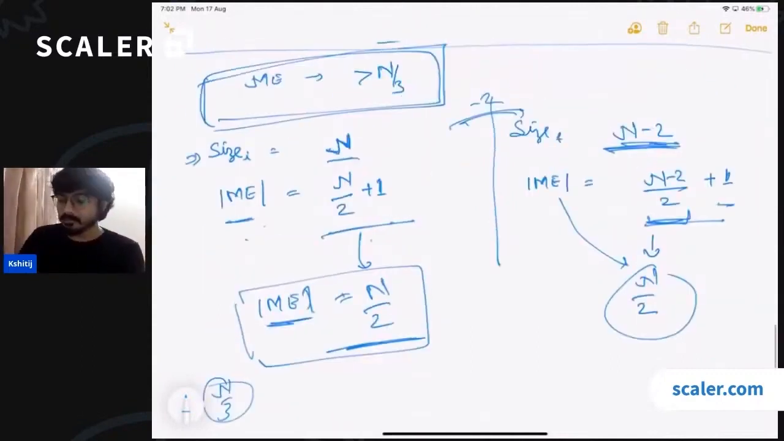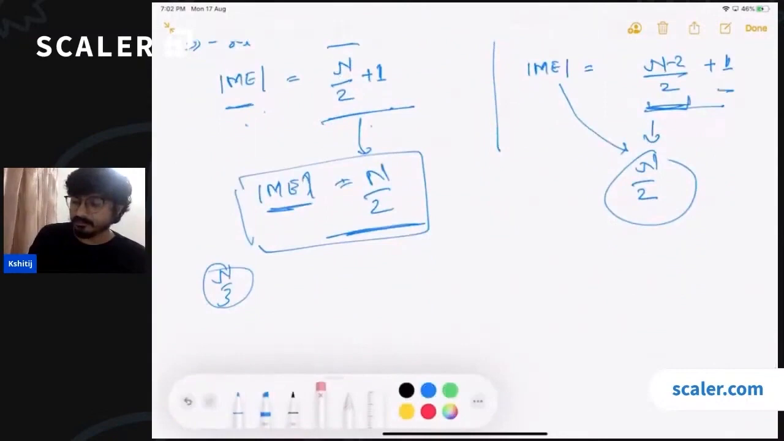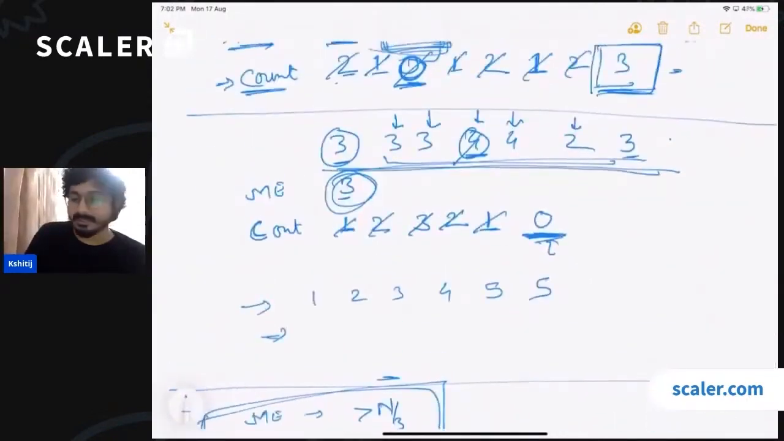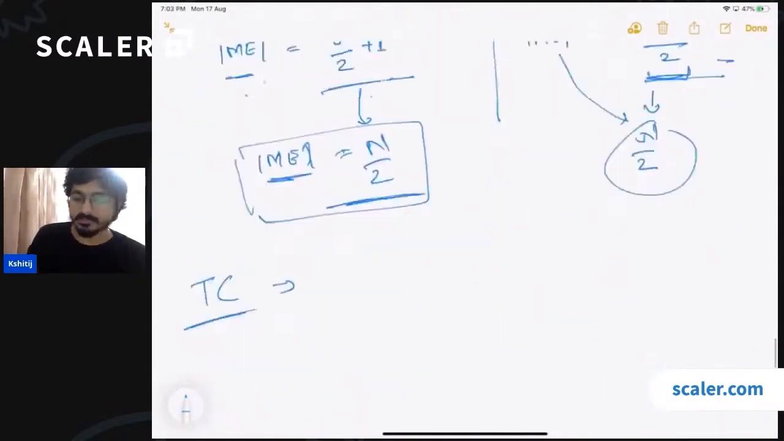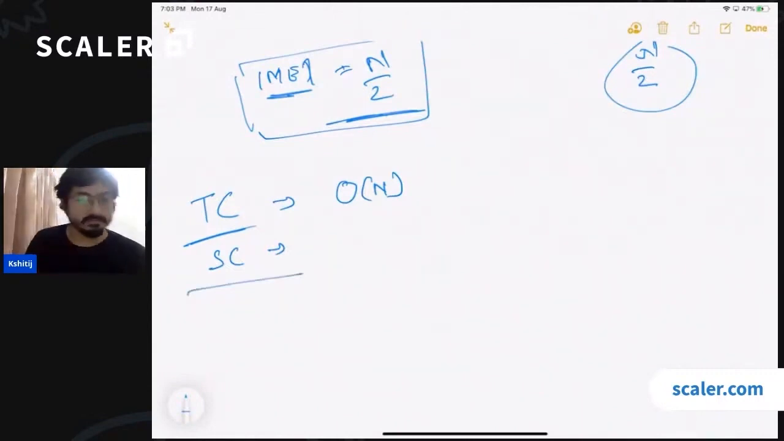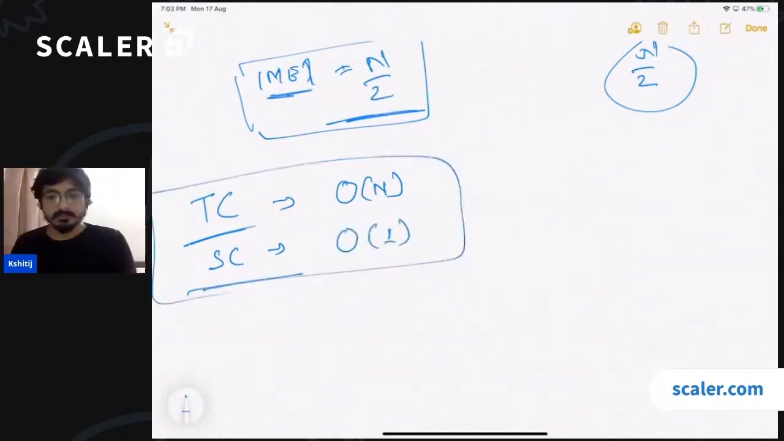What is the time complexity of this whole algo? We are running a single loop and we are just maintaining the current majority element and the count. So the single loop is going to give you order n time complexity. What about the space? We are using only two variables. We are not using any array. We are not using any hash map. So the space is going to be constant.